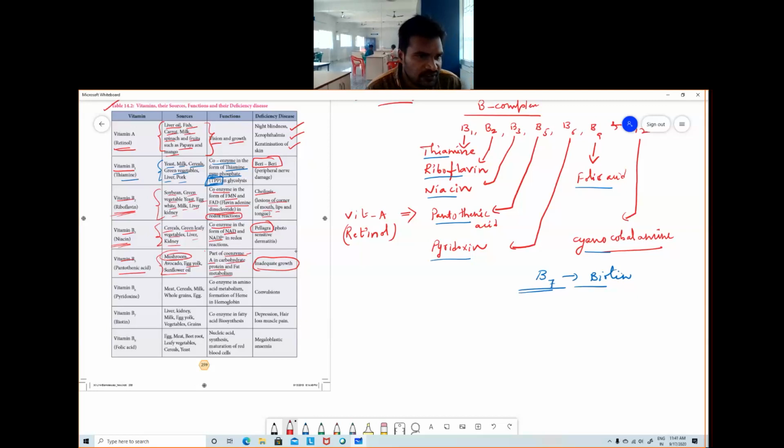Next, B6, pyridoxine, very important. Its deficiency causes convulsions. It is mainly present in meat, cereals, milk, whole grains, and egg, and it acts as a coenzyme in amino acid metabolism. Remember that, and also in the formation of heme in hemoglobin. This vitamin B6 plays an important role.